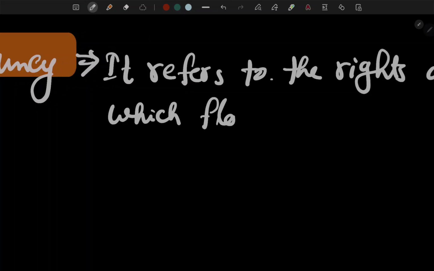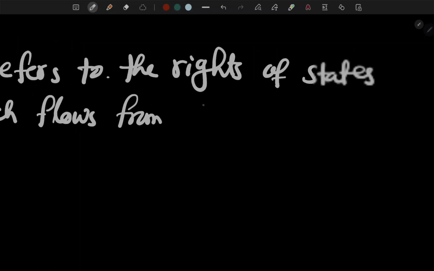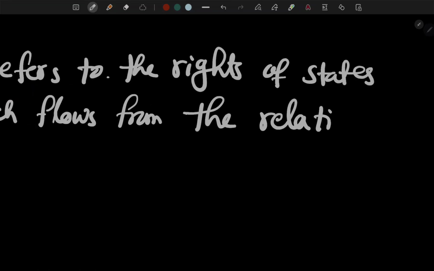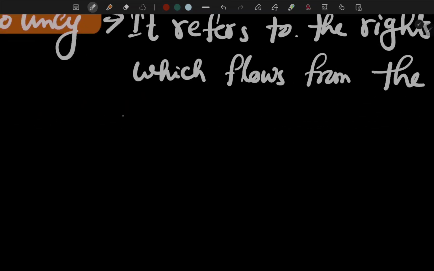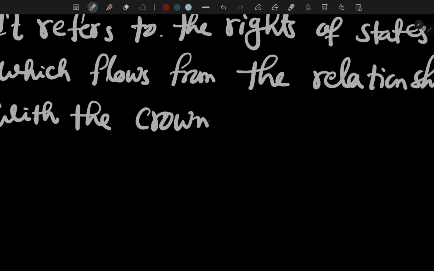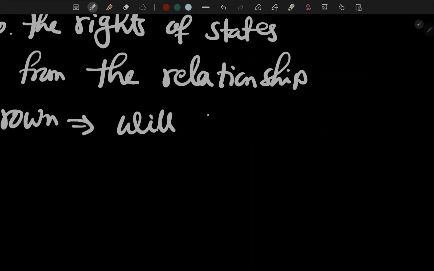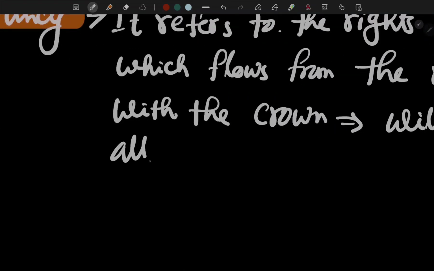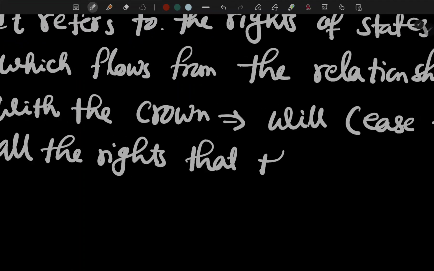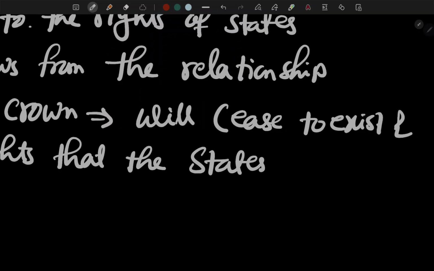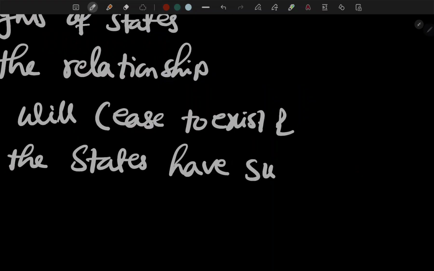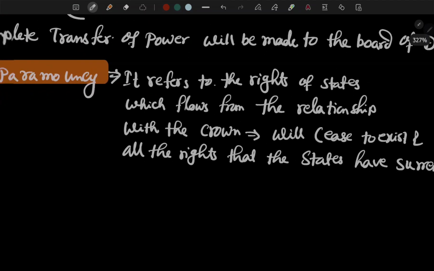which flow from the relationship with the crown, and will cease to exist, to all the rights that the states have surrendered. Okay, so what happened? Lapse of paramountcy means what?